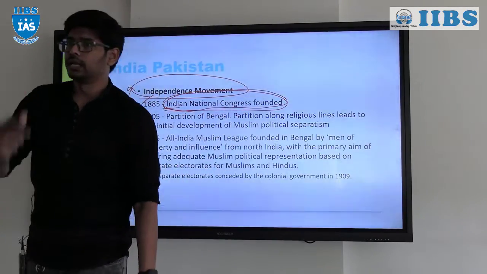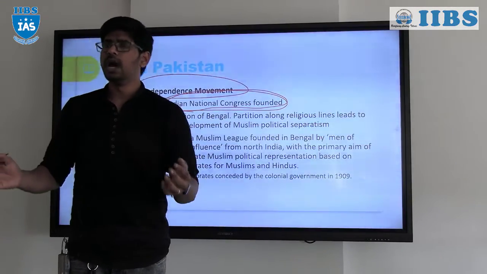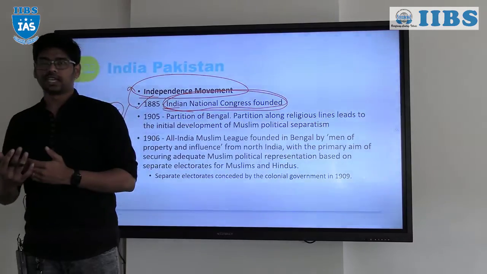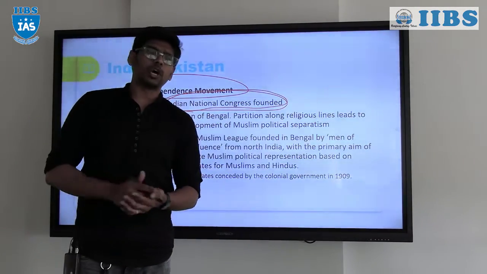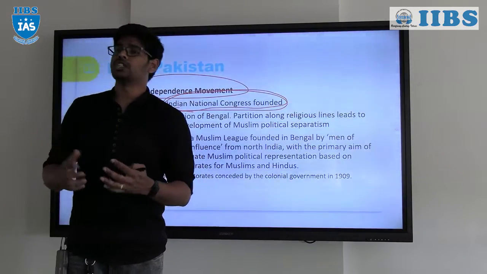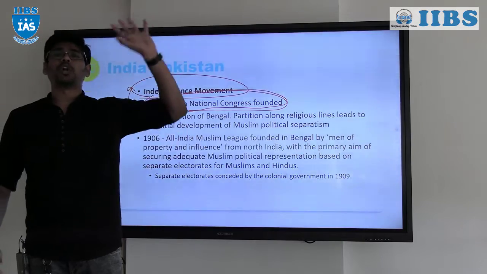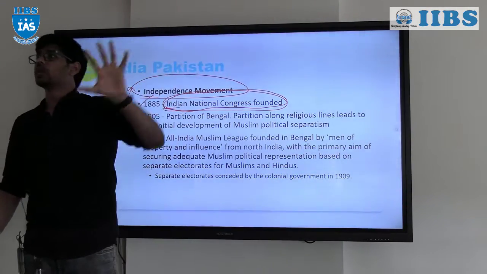The problem aggravated. We tried to form common ground between the two, but because of the dominance of the Hindu society, because of the majority, the Muslims thought that maybe their rights would not be addressed over here. Muhammad Ali Jinnah finally thought that we want to have a separate nation of our own, right? So this is how it progressed.